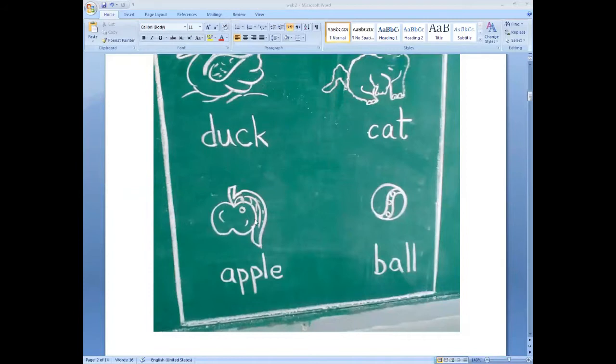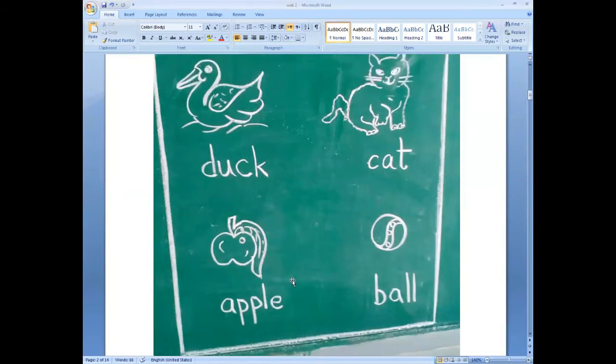It is sweet in taste. Do you know what its taste is? Its taste is sweet. Do you like apples? The spelling of apple is A-P-P-L-E. Do you know what the first letter of apple is? The first letter of apple is A.